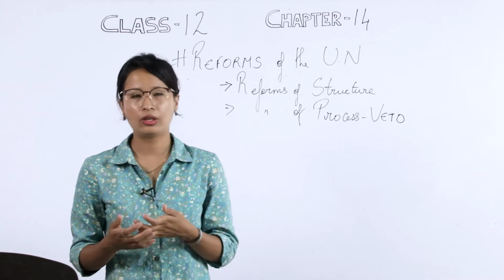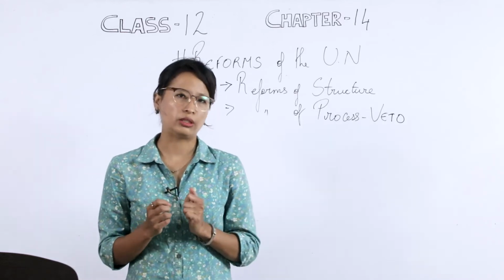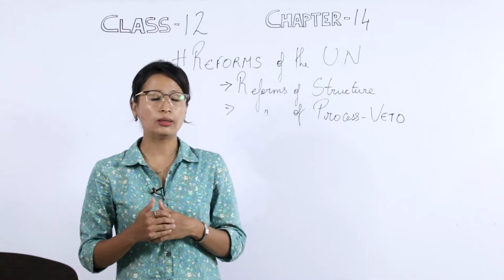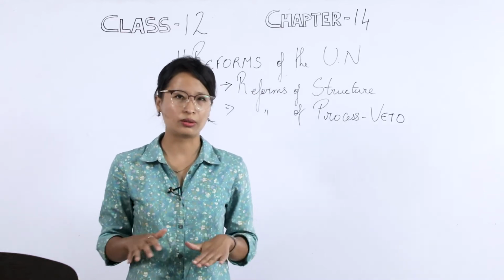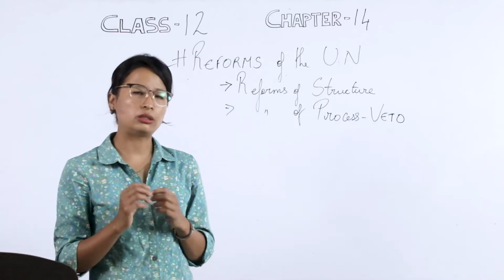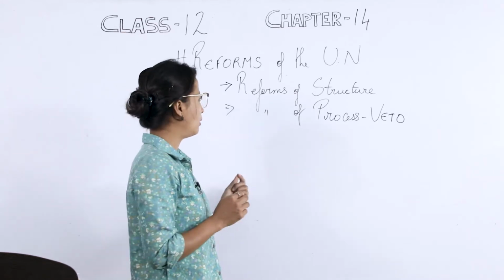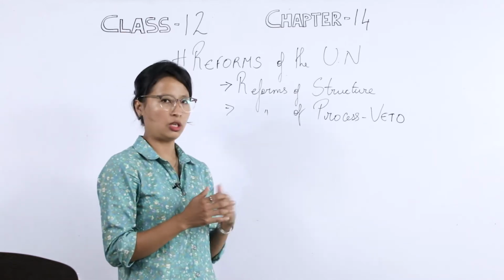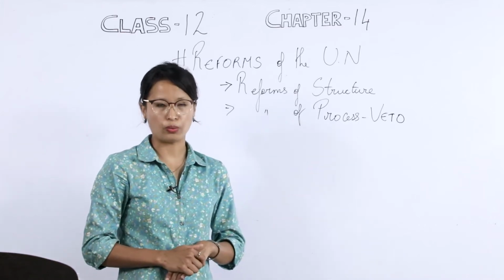What is there to reform, to bring about a change so that the United Nations will be a major international organization at the global level? Now, reforms to the United Nations has two parts. First is reform of structure and the other is reform of process, with special reference to the use of veto power.